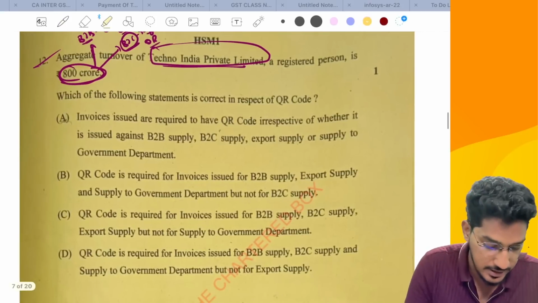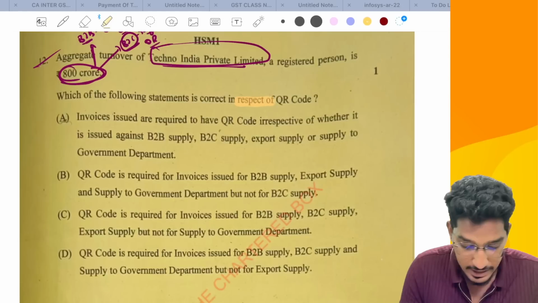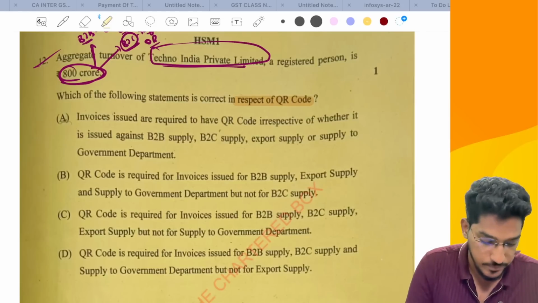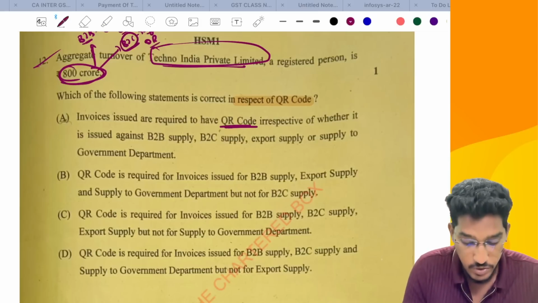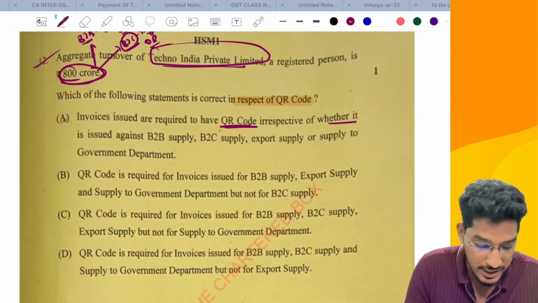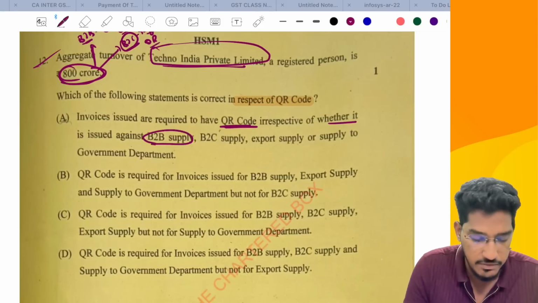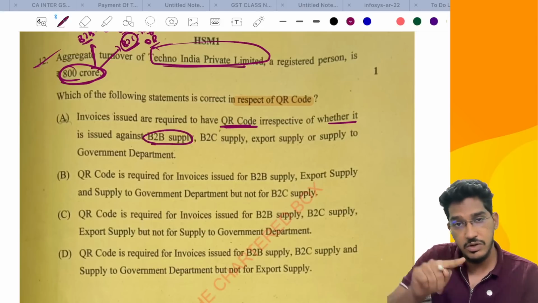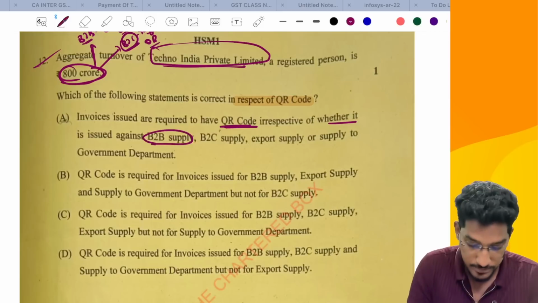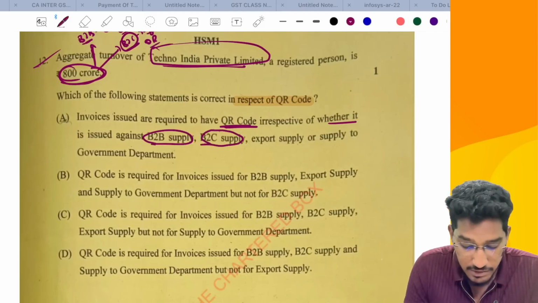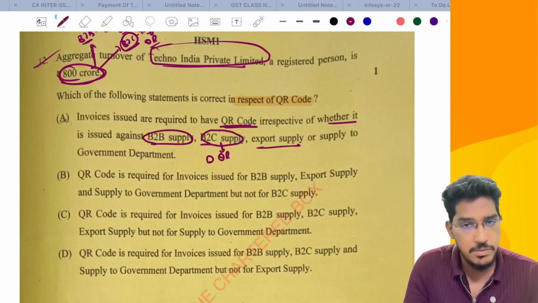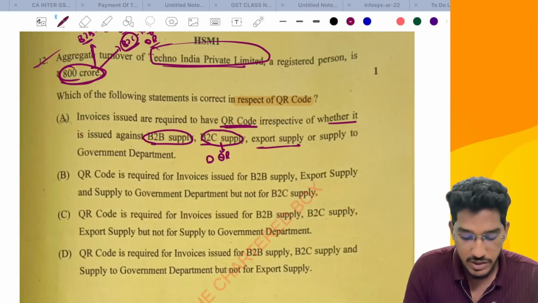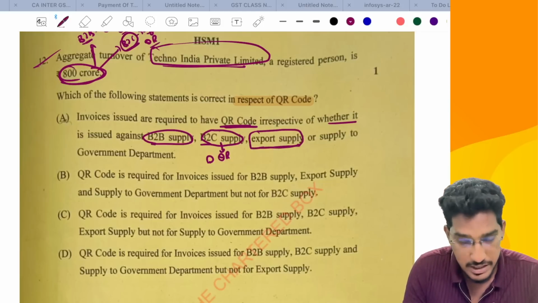Now, the question they are asking is, which of the following statements is correct in respect of the QR code? Invoices issued are required to have a QR code, irrespective of whether it is issued against a B2B supply. Yes, in the given case, if it is a B2B supply, it will contain a QR code generated by way of e-invoice. If it is a B2C supply, then it will contain a dynamic QR code. If it is an export supply, if you remember the discussion of tax invoice and all, even export supplies will be treated as B2B supply.